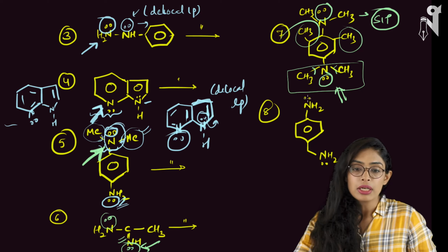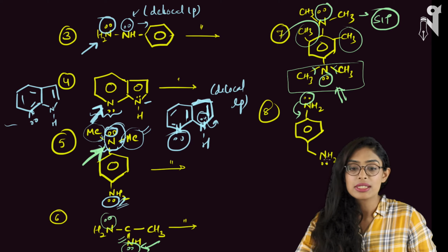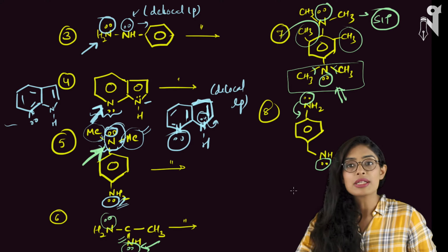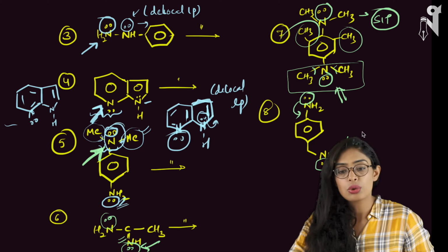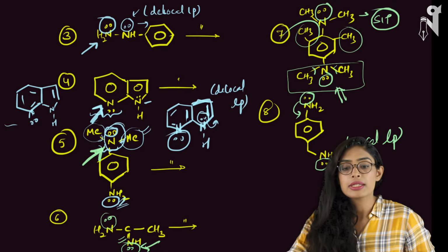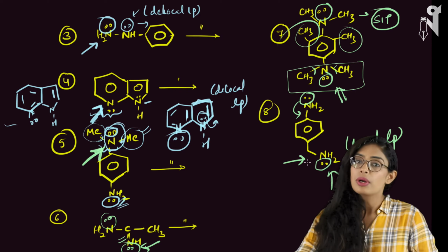Look at this compound. In this, NH2 is delocalized because it will be participating in the resonance, whereas this NH2's lone pair is not participating in the resonance. So this is your local lone pair, and hence this nitrogen is the favorable site of protonation.